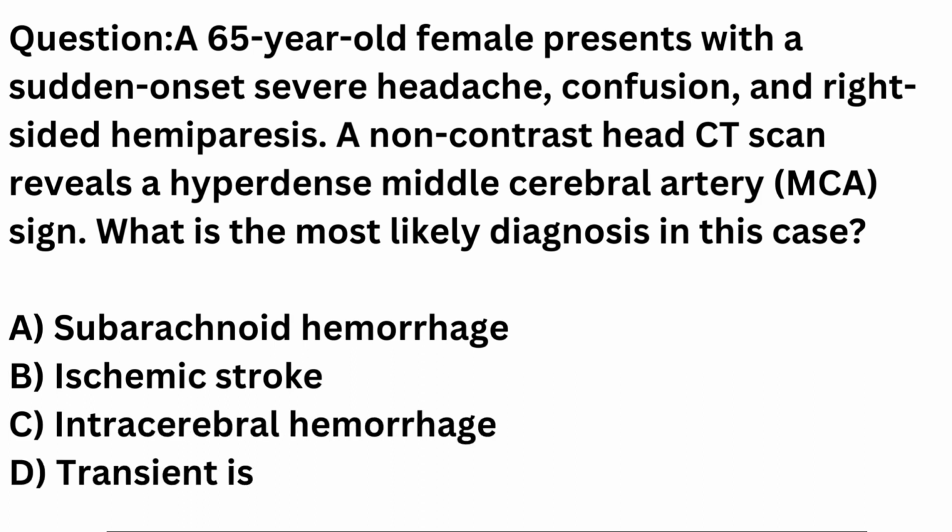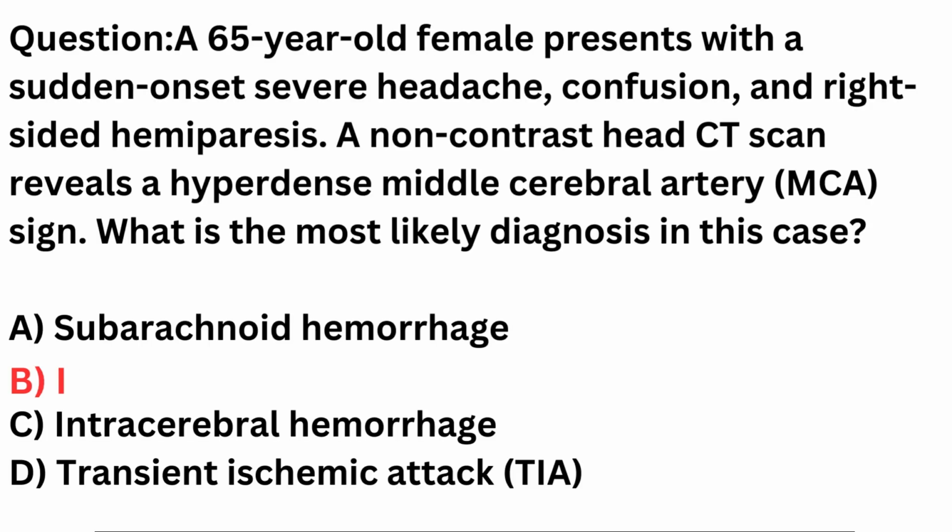The most likely diagnosis in this case of a 65-year-old female presenting with a sudden-onset severe headache, confusion, and right-sided hemiparesis, along with a hyperdense middle cerebral artery, MCA, sign on a non-contrast head CT scan, is B. Ischemic stroke.